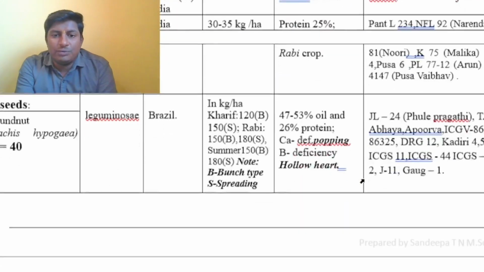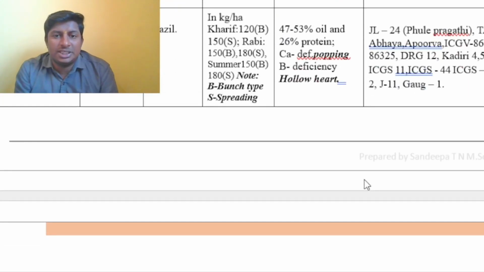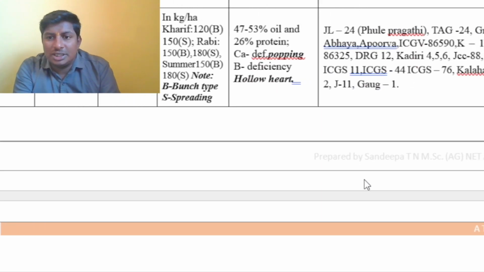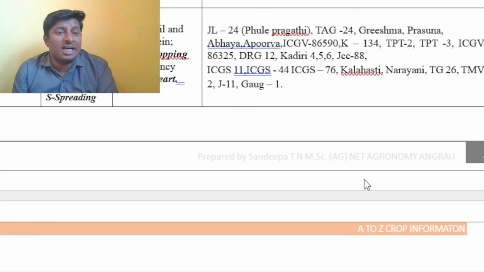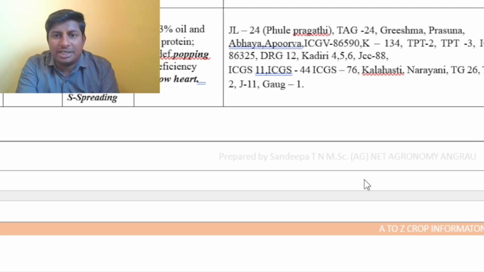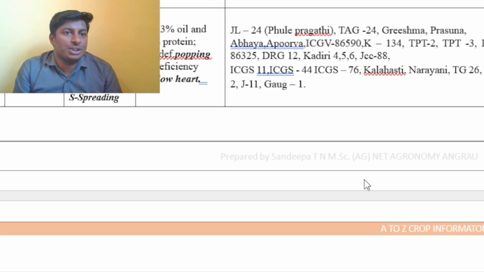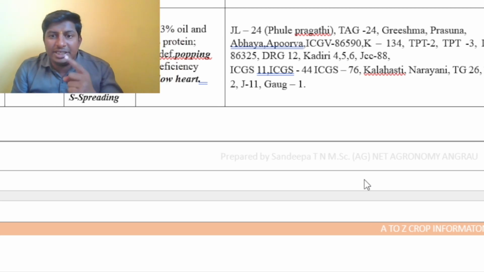If you go for any of the oilseed crops such as groundnut, here you need to remember the toxin present in it, that is aflatoxin, and some of the varieties which are suitable for kharif, which are suitable for rabi, and its oil content.